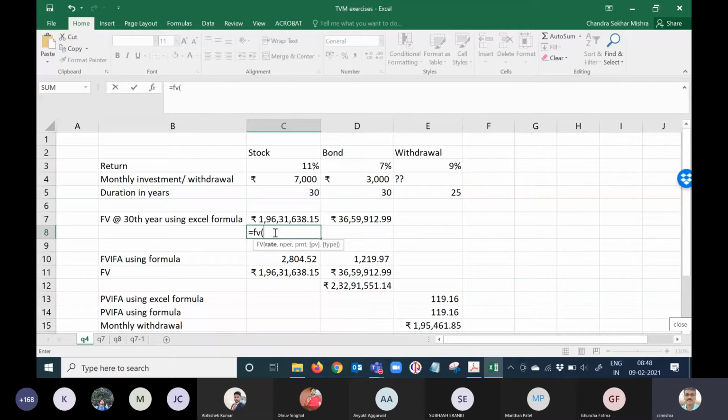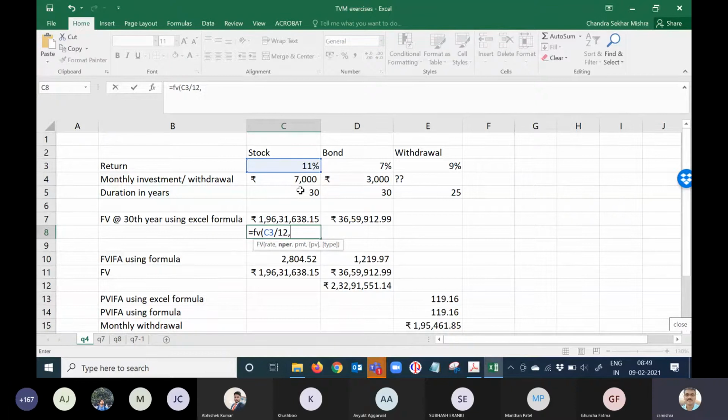What is that rate? Please refer to our class note yesterday. By the way, somebody suggested I made a PDF and kept that in class files. Yesterday's whatever you have done. Yeah, what is the rate here? 0.11 by 12. Yes, 11% divided by 12, great. The C3 divided by 12 because it is monthly, na? So 30 years means 360. But then it can ask you how many number of periods, number of terms. Okay, so what will be that? Which cell?